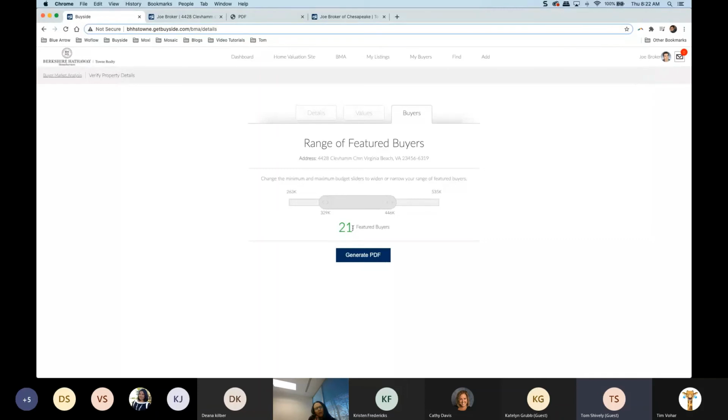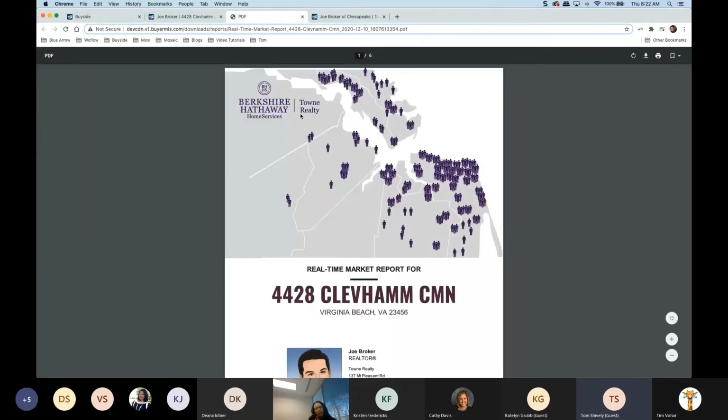Now, we see that we have 21 featured buyers. So when we select Generate PDF, it's going to take a few minutes to create this report. It's 6 pages long, but everything on here is designed to help you win that listing, get somebody to sign the contract. A great way to use this report is to pair it with our CMA. Now we know our CMAs are a great tool, right? But the only problem is that it shows what's happened in the past. It shows what sales have already happened. This BMA is going to help show your client buyer information that is available right now.